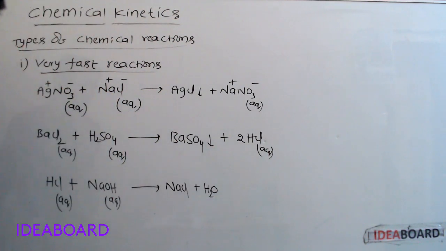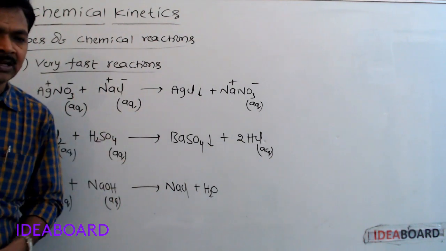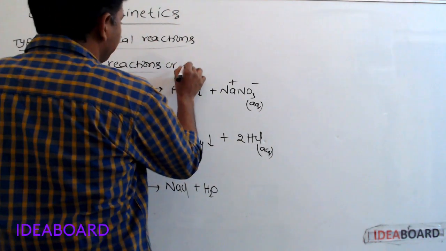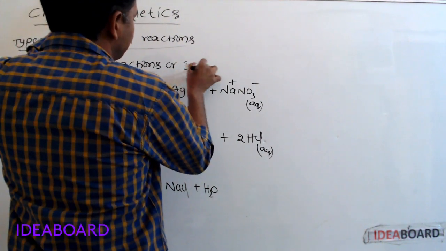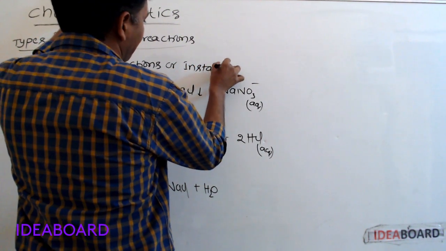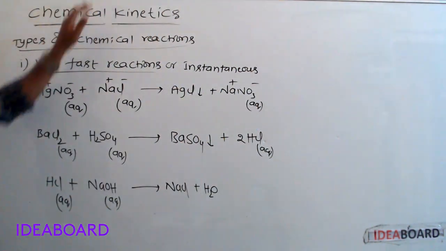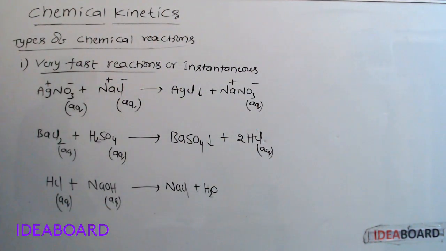Within the fraction of seconds, these reactions will complete. So these are very fast reactions. Very fast reactions are instantaneous reactions.